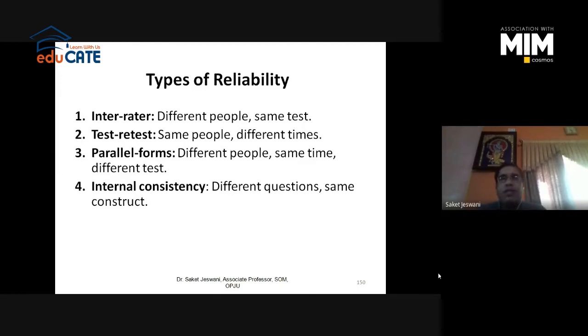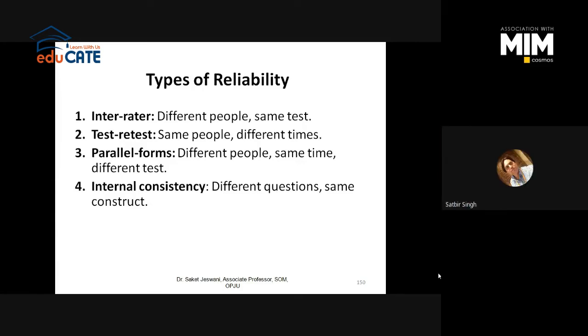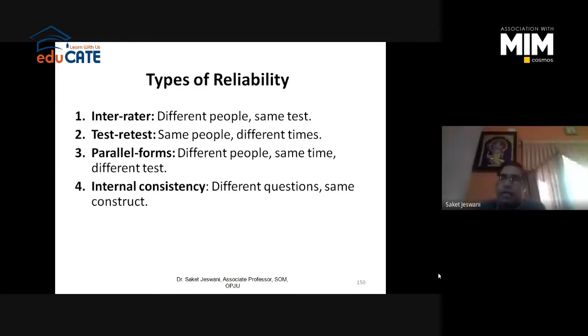For example, I was talking about satisfaction level with the salary and benefits. I have asked whether you as a respondent are satisfied with the salary you get in your organization or not. Okay, so you will give your answer. Under the same variable, I will ask whether you are satisfied with the housing facility provided to you in your organization or not. So what will you answer? Do you consider housing facility under the variable salary and benefits? It depends on the respondent.